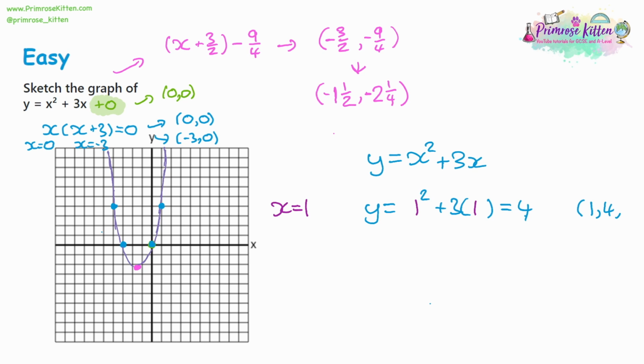Well, we've done 1. Let's have a look at 2 and see how accurate the top of this was as well. Again, it is a sketch. So as long as it just fits the information that you have, then you're not going to do too badly. It doesn't have to be perfect. So we have 2 squared plus 3 lots of 2. That's 4 plus 6 is 10. So we would be plotting 2 and 10.